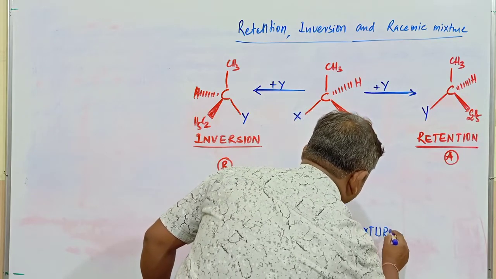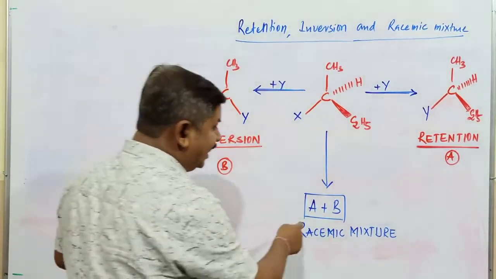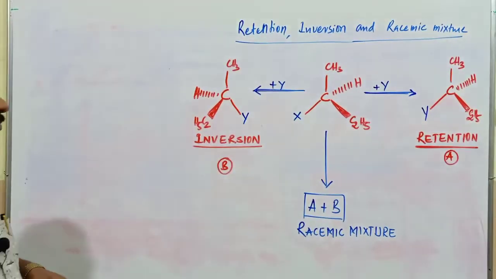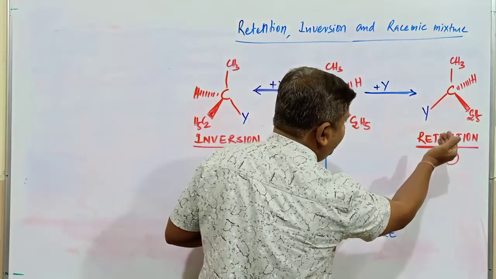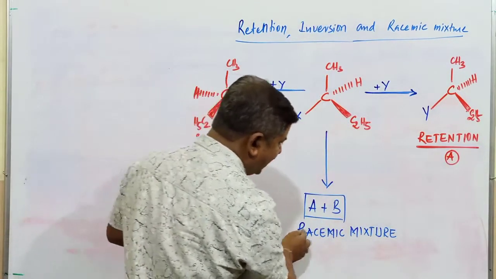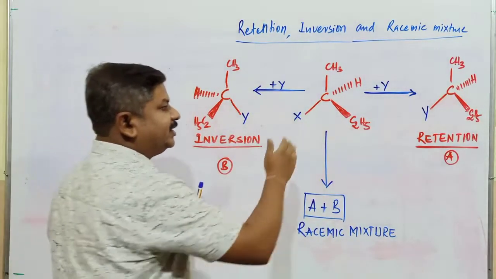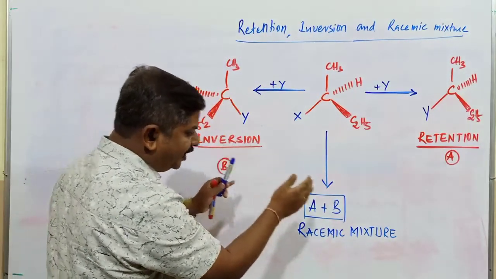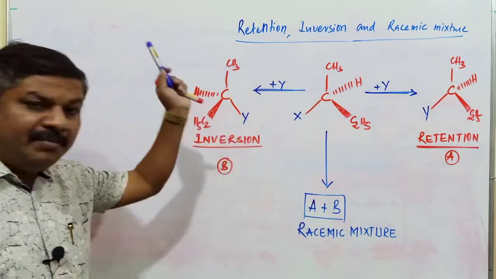That mixture is commonly called what? Racemic mixture. A racemic mixture contains equimolar proportions of retention of configuration as well as inversion of configuration. Wherever there is a formation of 50% retention and 50% inversion, that mixture corresponds to what? A racemic mixture. In some cases there is retention of configuration, in some cases inversion of configuration, and in some cases even a racemic mixture takes place.